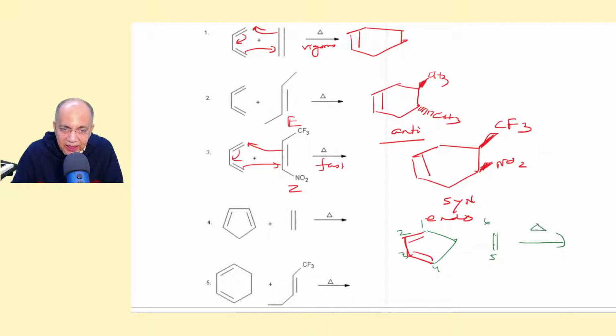And then you connect them so that you get a 6-membered ring. Draw a 6-membered ring. Although it's not actually planar, for students you can draw a planar ring, and the double bond coming here, and there is a linkage between 1 and 4, a bridge. So put it like this.